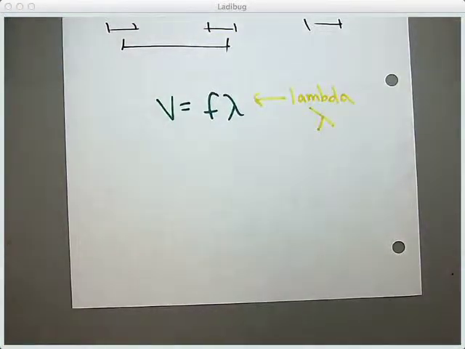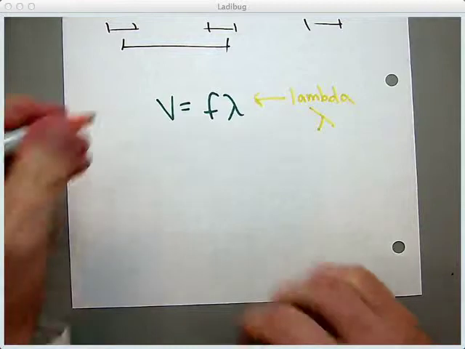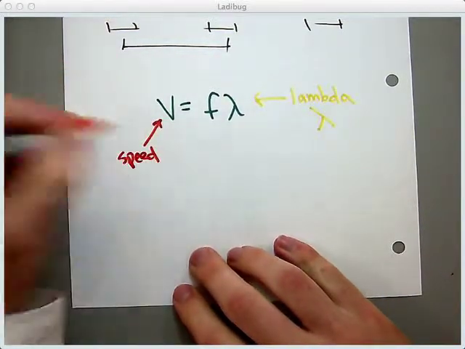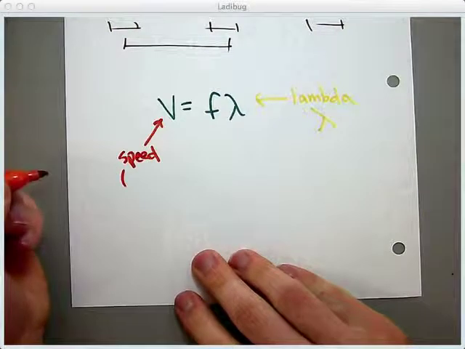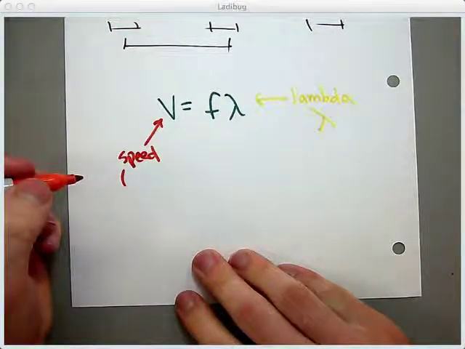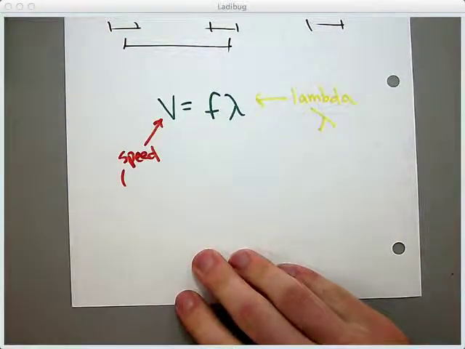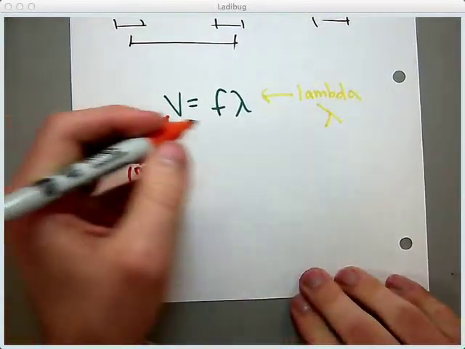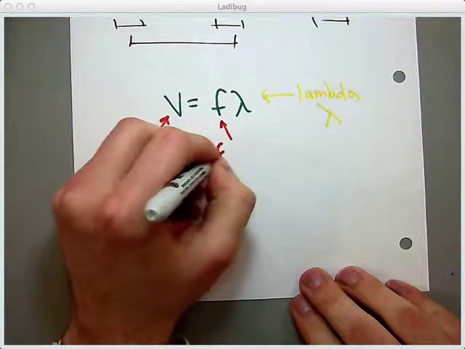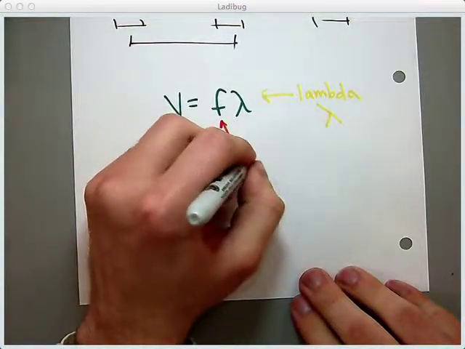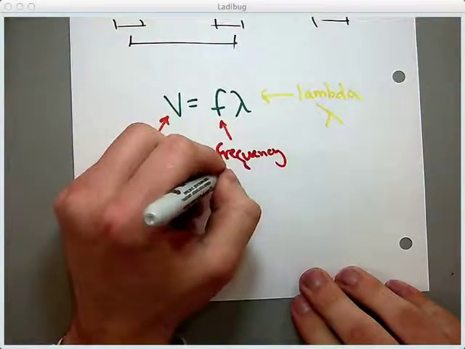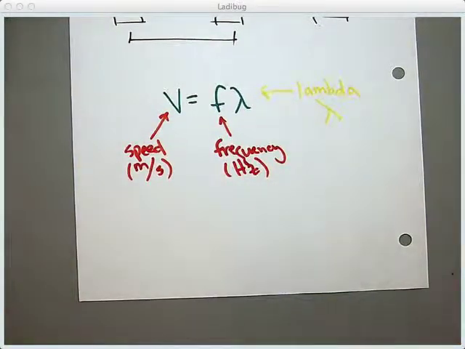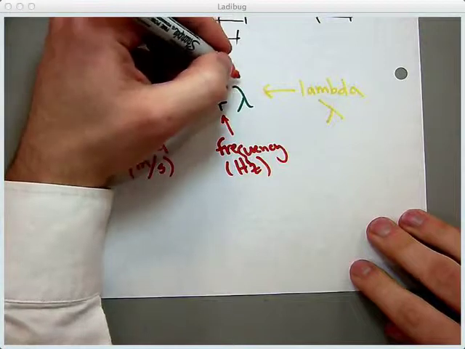All right, so V is going to be my speed. That speed is always measured in meters per second. F is my frequency, measured in hertz.